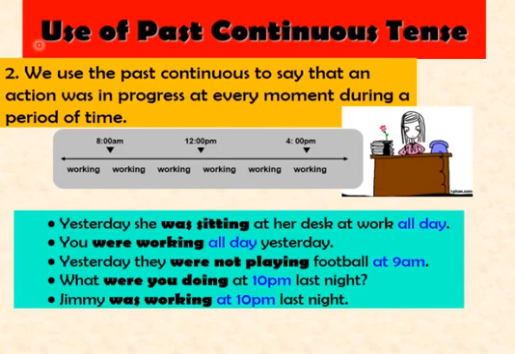Now, the second use of past continuous tense: we use the past continuous to say that an action was in progress at every moment during a period of time. You see this chronology? It's going to be easier for you. I'll explain this with some examples.